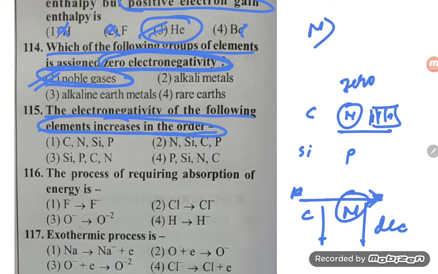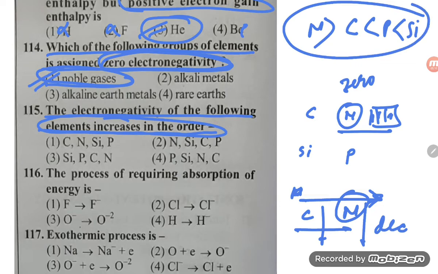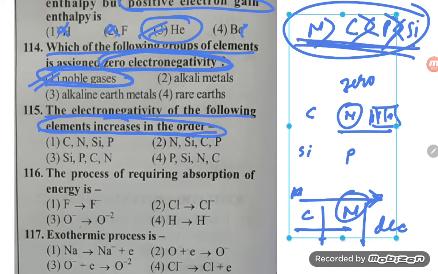Then what will come after nitrogen, student? Which element will come? That will be carbon. After carbon, left to right, comes phosphorus. And after that, what will come, student? Silicon. So you can check with the options which one is correct. Nitrogen, carbon, phosphorus, silicon is the decreasing order. So what could be the increasing order, student?